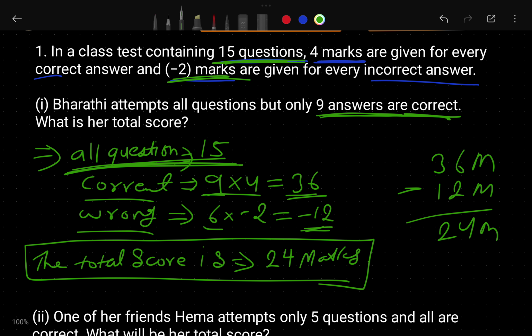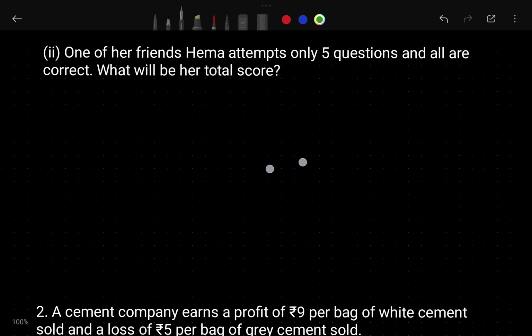But what is the total score? She got 36 for correct. If you subtract the wrong from the correct, you will get the total marks. How many marks did she get? 24 marks she got. Okay, the first one is clear. Now come to the second one.